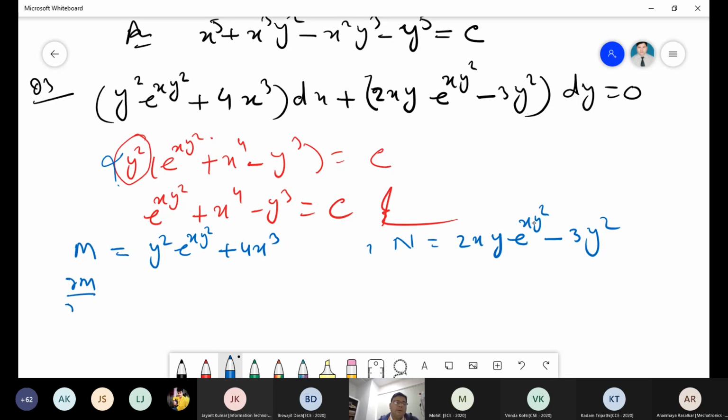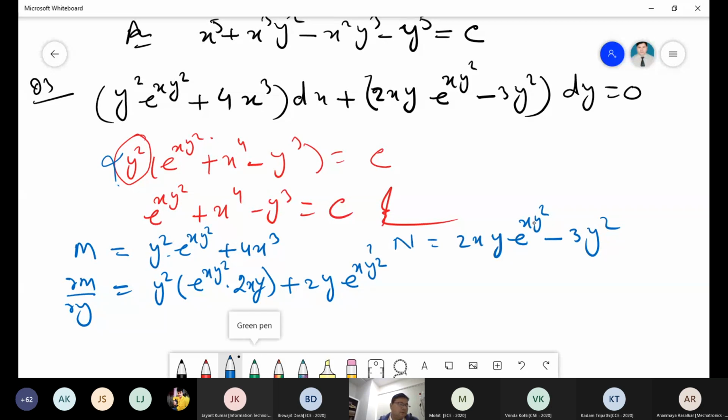Now come to del m upon del y. What is the solution of this? You can apply the addition rule. So when you differentiate y square e to power x y square, this will be equal to what? E to power x y square into 2y, correct? Plus y square into e to power x y square into 2xy, then plus 2y e to power x y square. Makes sense?